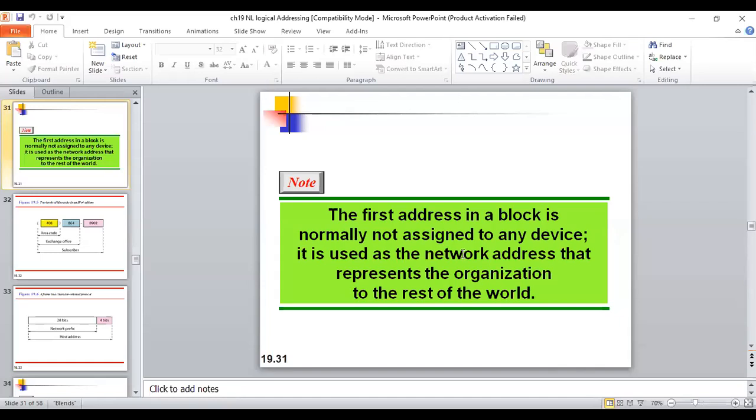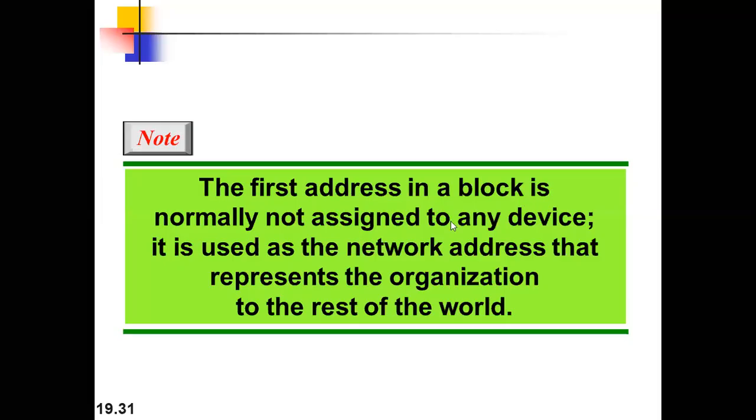So we are talking about the first address in a block being normally not assigned to any device. This is what my statement was, that the first and the last address are not given to any node, any system. Please remember this thing. The reason is that the first address is used as the network address, right? And the last address is used as the broadcast address, right? So that's why it is written over here. Please note this point. This is a very important point, right?